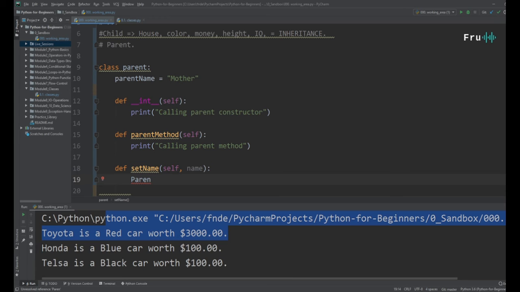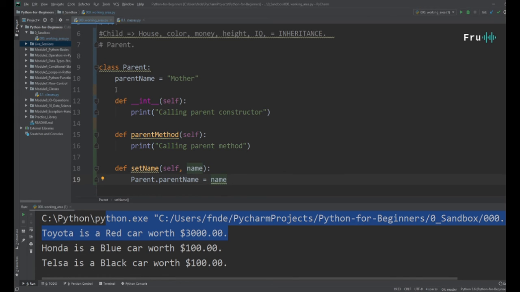I think, did I call it parent or parents? Let's actually just call that parent so that we can resolve this. So parent dot parent name equals to name.